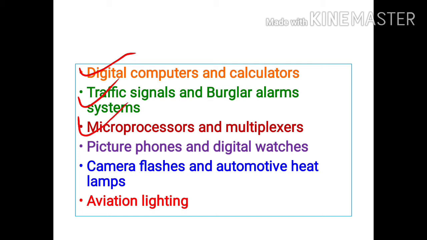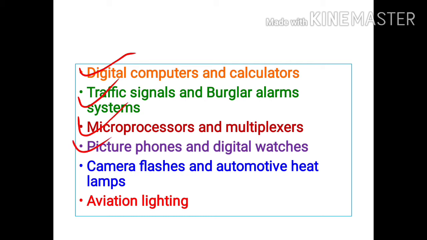Microprocessors and multiplexers are also using LEDs for the purpose of indication. For example, if we are designing any circuitry using a microprocessor, then we can use LEDs for the indicator purpose. And for example, if we want to design multiplexer circuits using different logic gates, then we are using LEDs for that purpose to show our output.